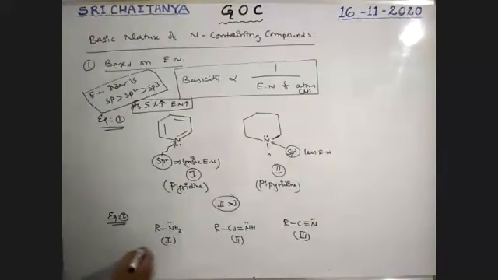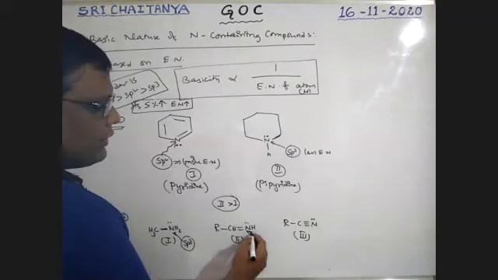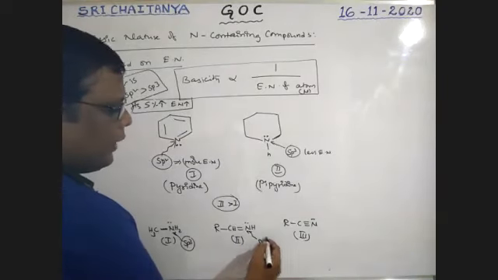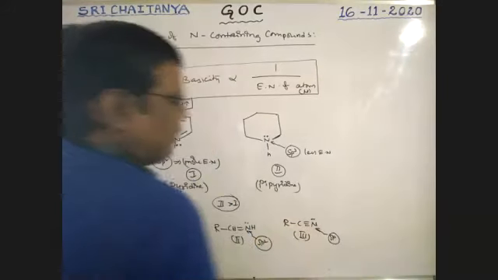Here I am taking R as CH3, boys. So it is a single bonded nitrogen, which means this nitrogen is sp3 hybridized. This is a double bonded nitrogen, sp2 hybridized. This is a triple bonded nitrogen, sp hybridized, boys.